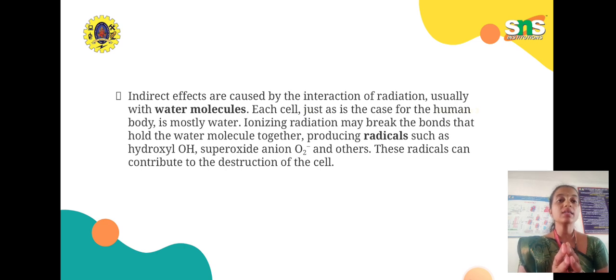Ionizing radiations may break the bonds that hold the water molecules together.